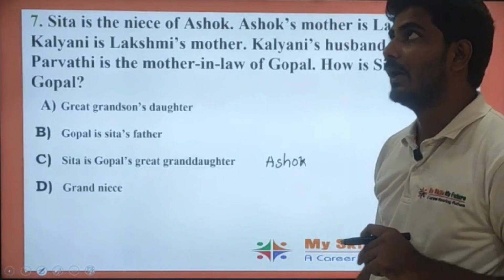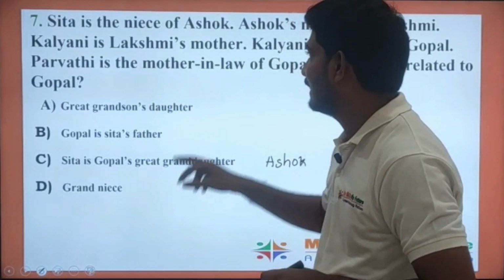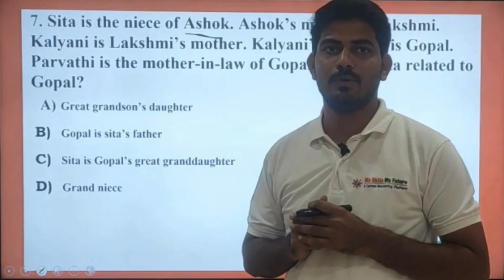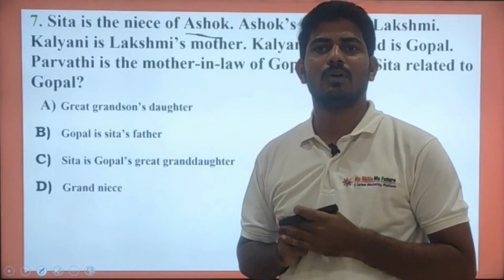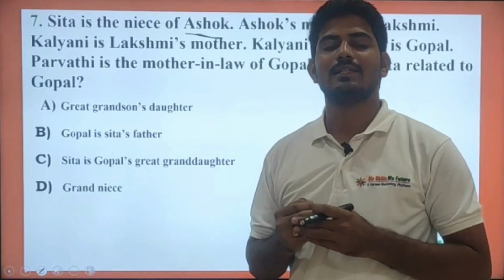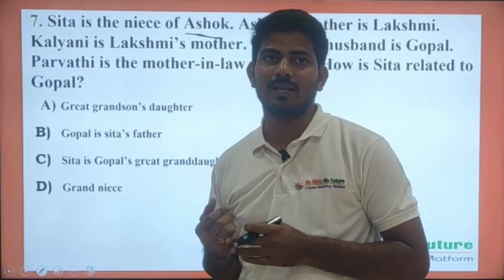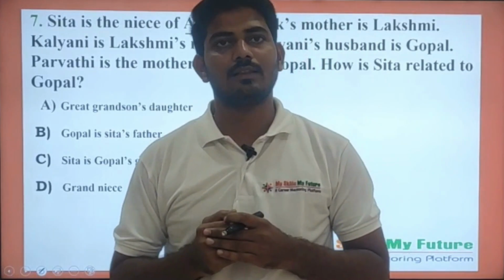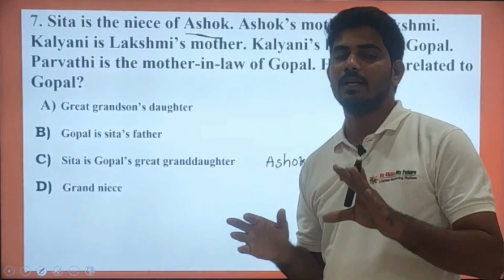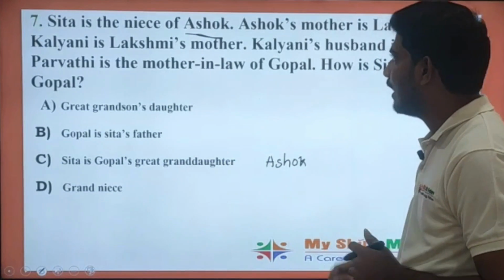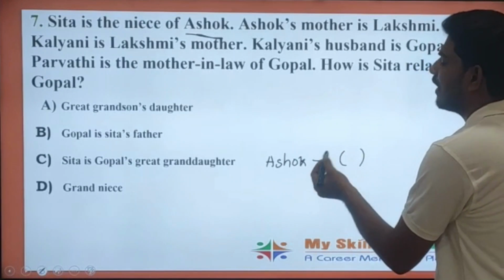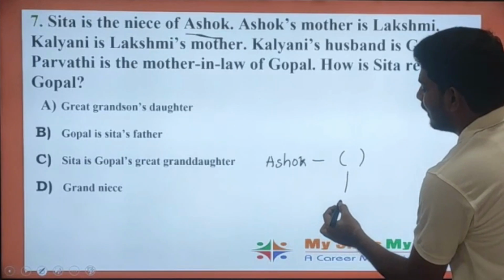I already told one point here. As names suggesting a male person's here, we should not assume Ashok must be a male person. Why? Because he didn't mention anything about here Ashok was a male person or Ashok was a female person. So names suggesting the male characteristics or female characteristics, we should not assume the gender in that case also. Unless and until he specify the gender, we should not assume the gender. Keep it in mind this point. So here Ashok, Sita is the niece of Ashok. Suppose Ashok had some sister or brother, and your sister's brother will be Sita.